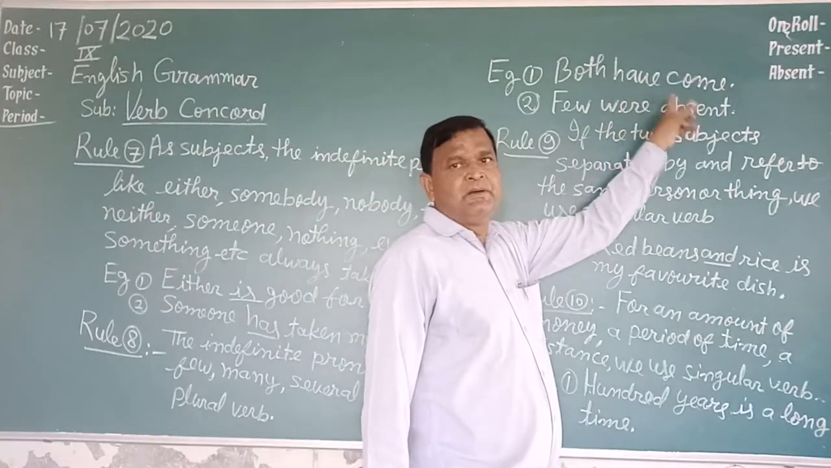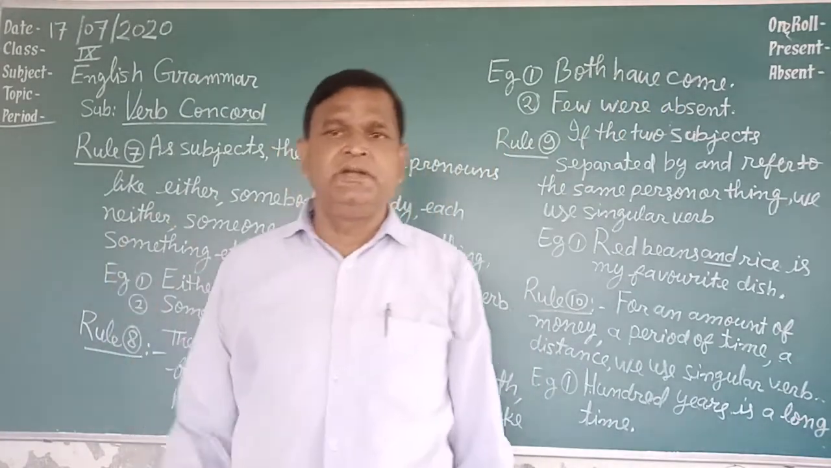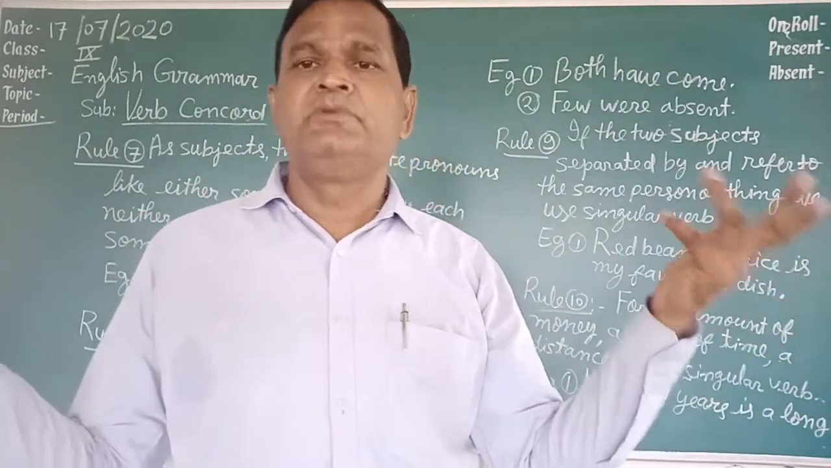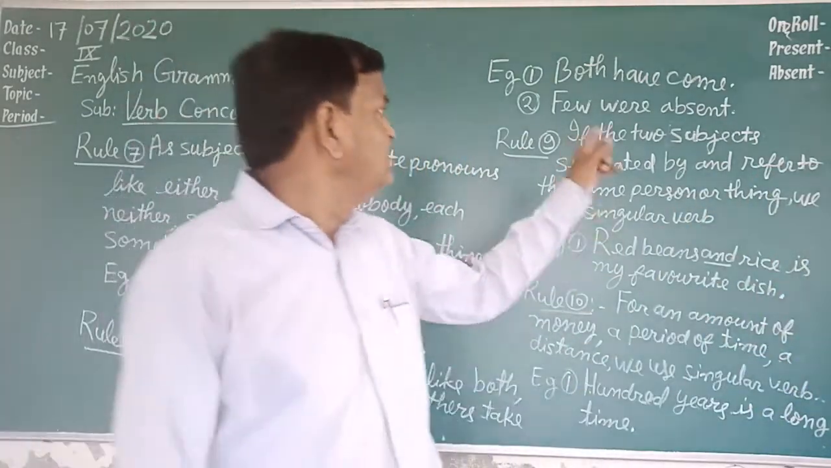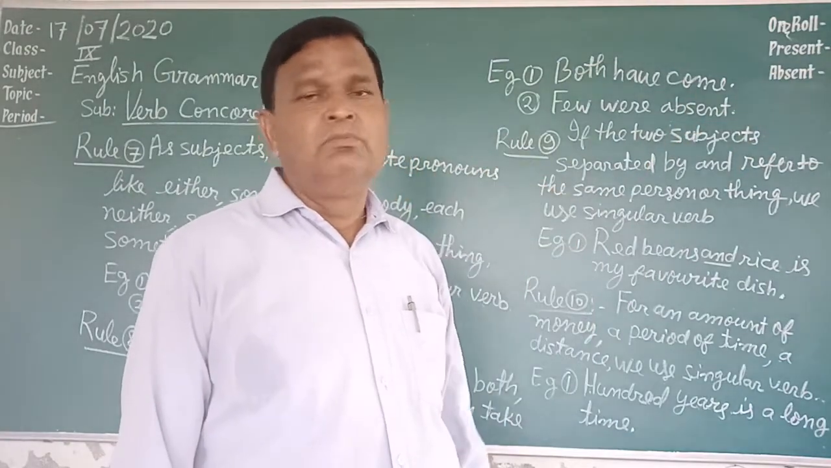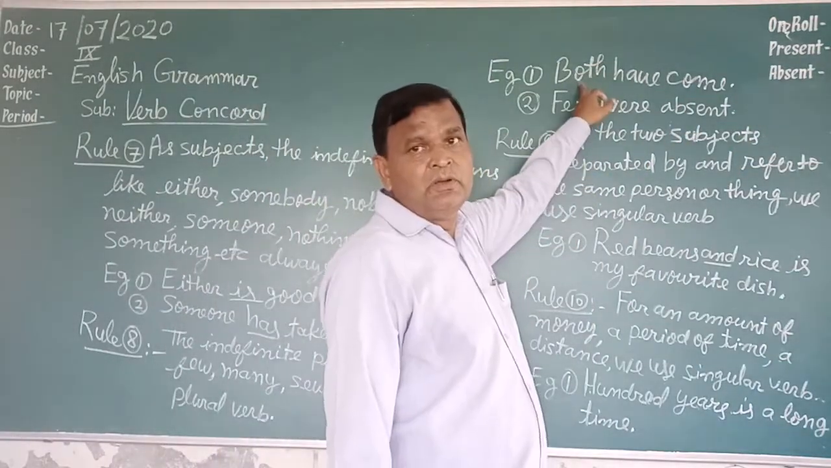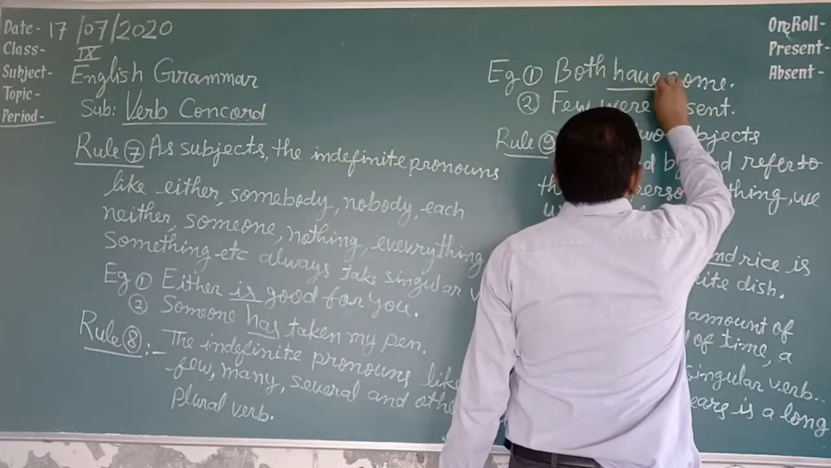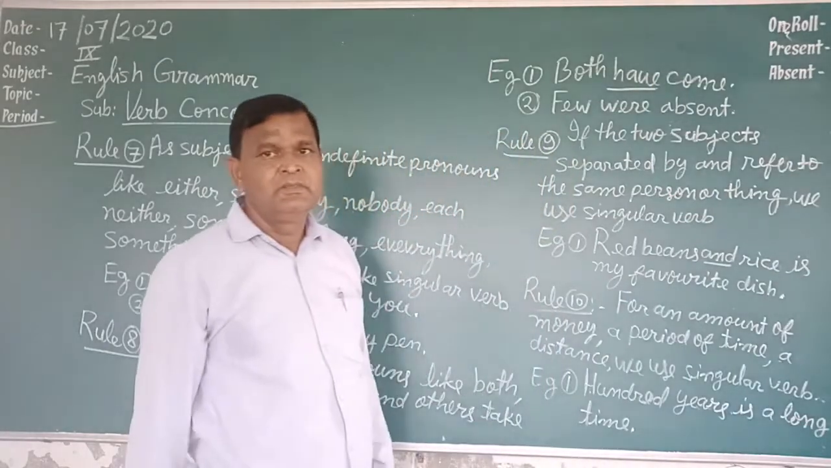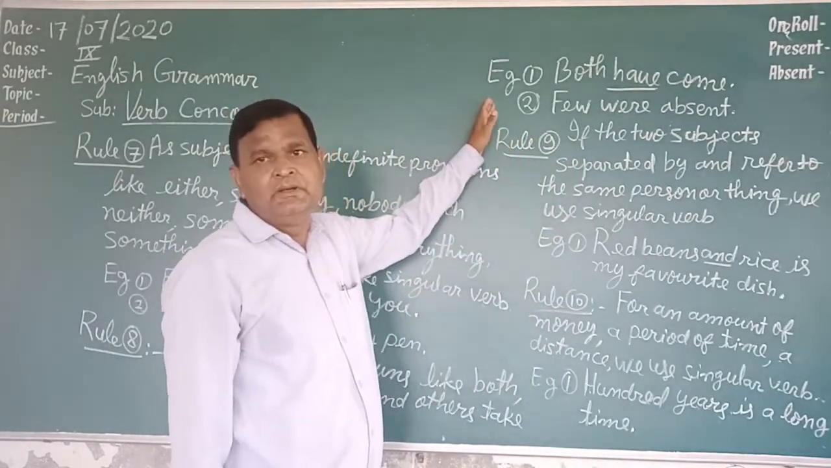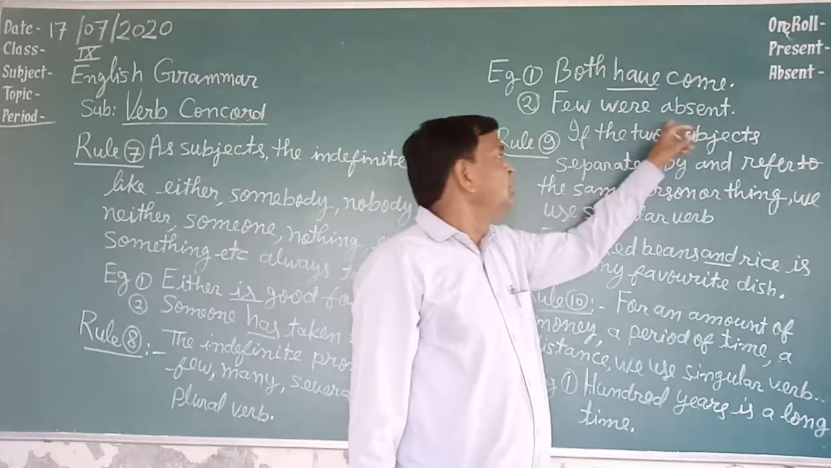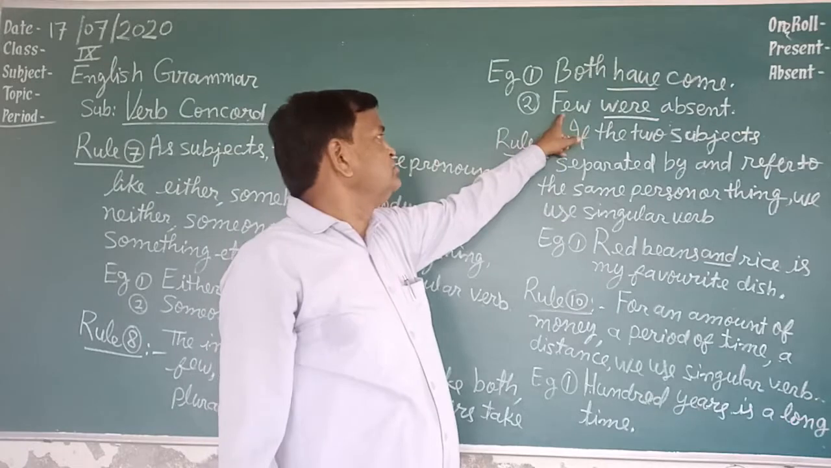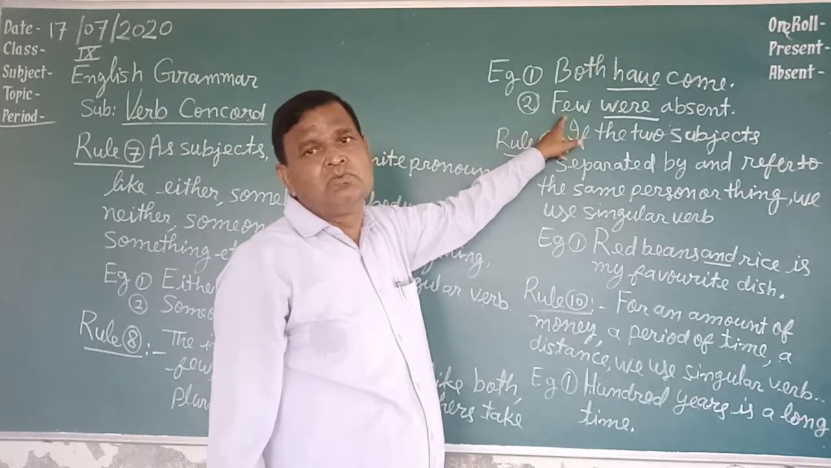Both have come. There were two candidates. Both means two. Two boys were there, two girls were there, whoever was there, and you are saying both have come. Both is an indefinite pronoun, and it has been used here as a subject, so a plural verb has been written. 'Has' is not written here, according to rule number 8. Another example: few were absent. Were is a plural verb, because it has been used according to the subject few, which is an indefinite pronoun.